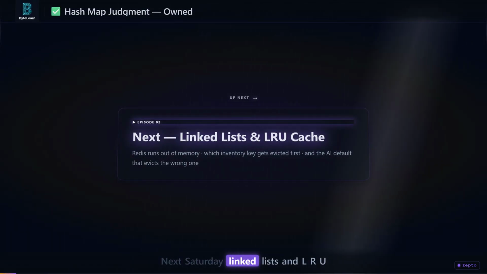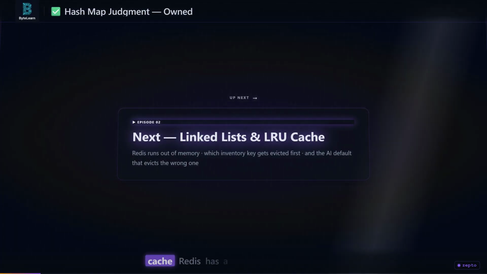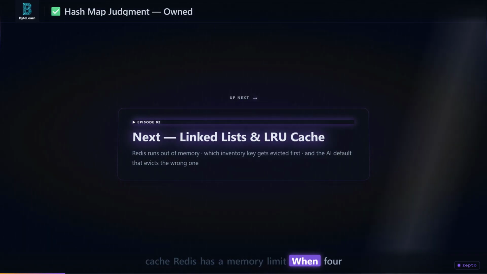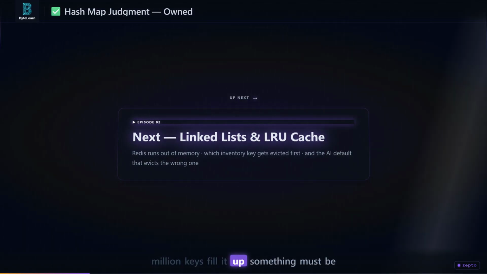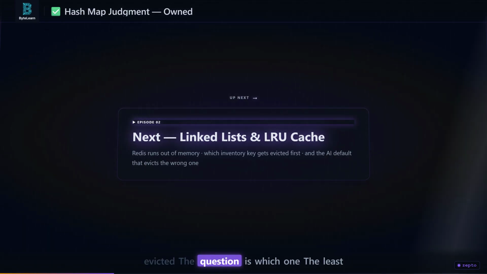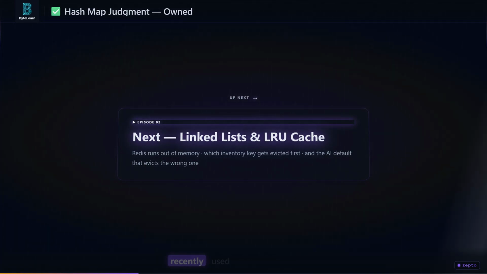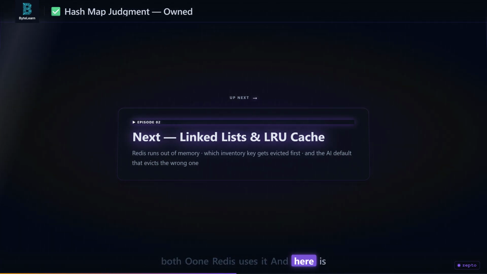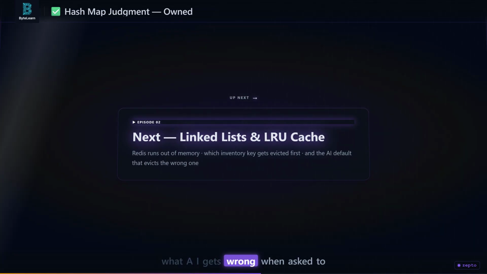Next Saturday, linked lists and LRU cache. Redis has a memory limit. When 4 million keys fill it up, something must be evicted. The question is, which one? The least recently used item, LRU cache, is a doubly linked list plus a hash map, both O(1). Redis uses it, and here is what AI gets wrong.